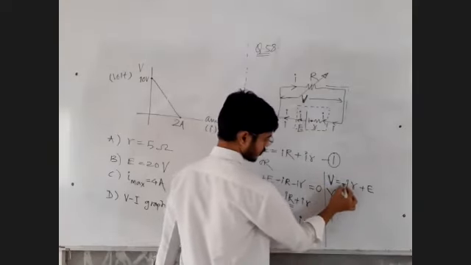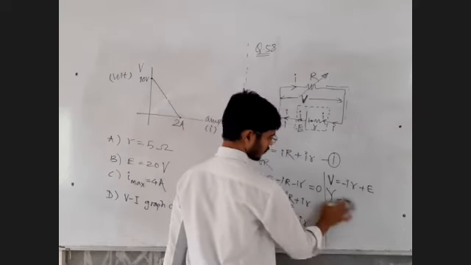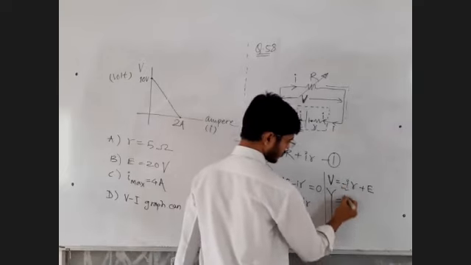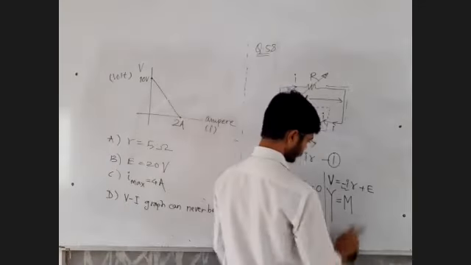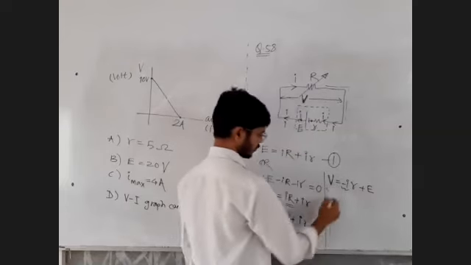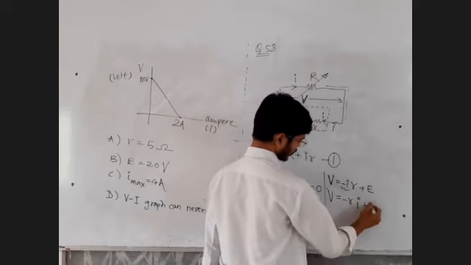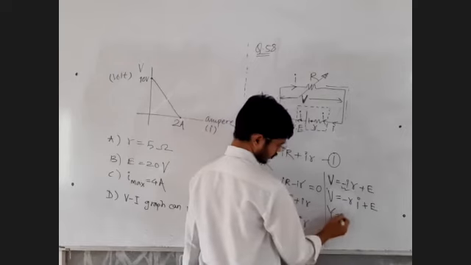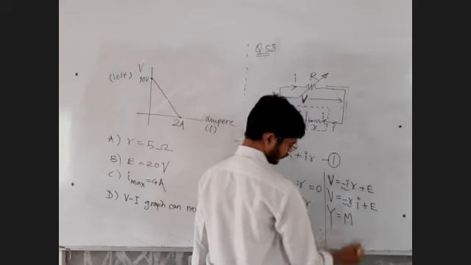This minus sign as it is. This is the current, or let me rub this minus sign. This minus I is the slope of the graph. I think I have made a mistake. Let me write it again somewhat properly. Voltage is equal to minus R into I plus E. I have modified this sequence. I have plotted voltage on the y-axis. This minus R is going to be the slope.